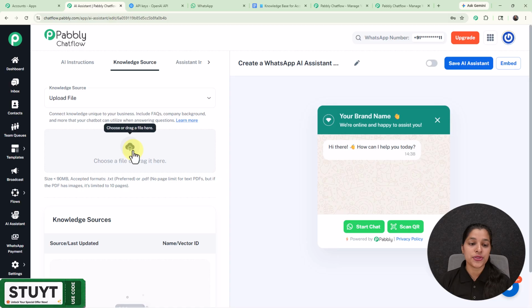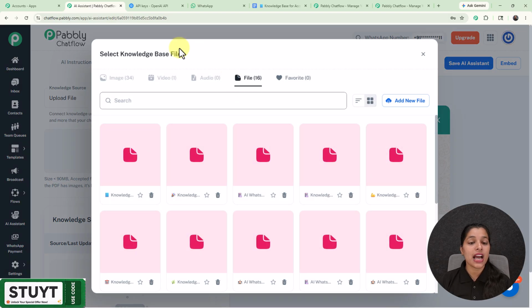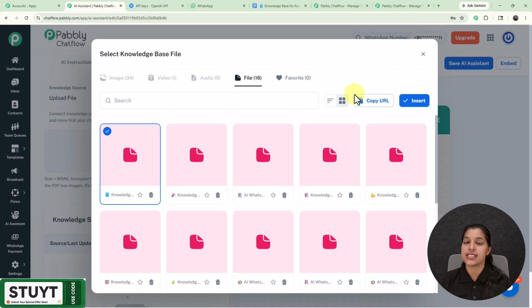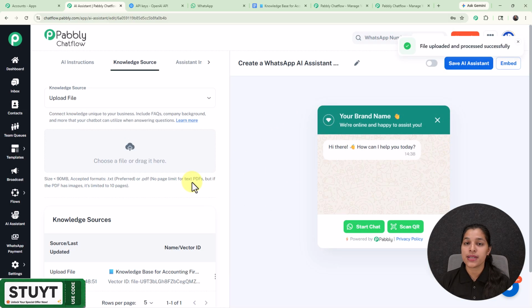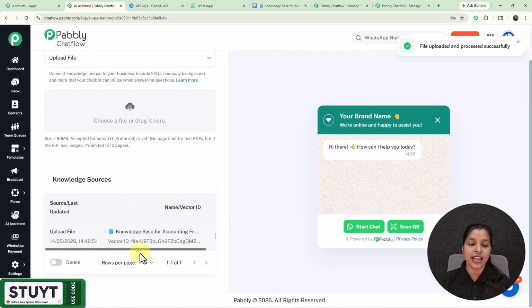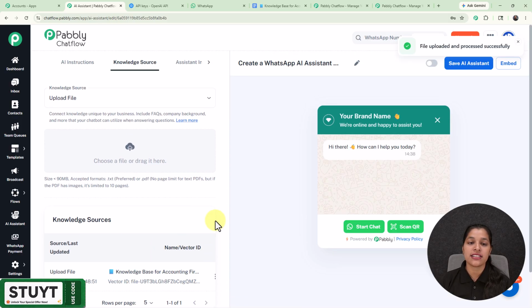And here I am going to upload the knowledge base, and here I am on my media library, where if you want to add a new knowledge base to your media library, then you can just click on this add new file button, and here you can check out this knowledge base for accounting firms, which I'm going to just select and click on this insert button. And here my knowledge base has been uploaded successfully, and here we are getting the name and the vector ID.